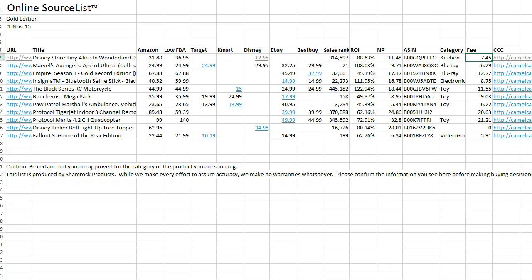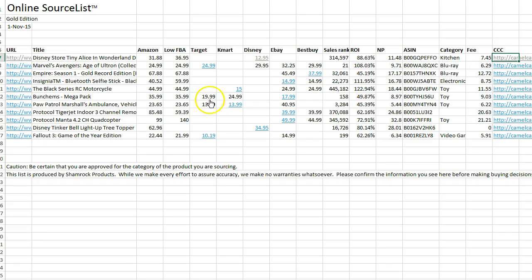These are the various Amazon fees, and this is the CamelCamelCamel link. If you're not familiar with CamelCamelCamel, we'll look at it in a minute, but you should be using that every time you make a purchase. So that's just one item on today's list. Let's take a look at the 3 links that we're providing with each listing.